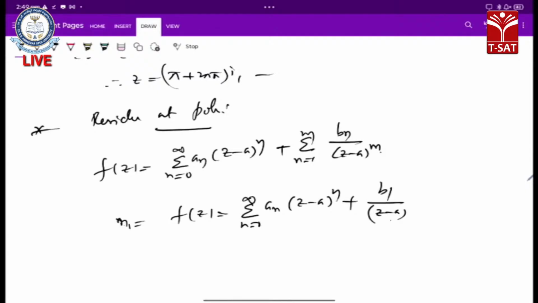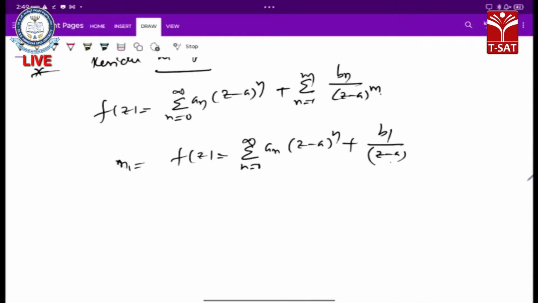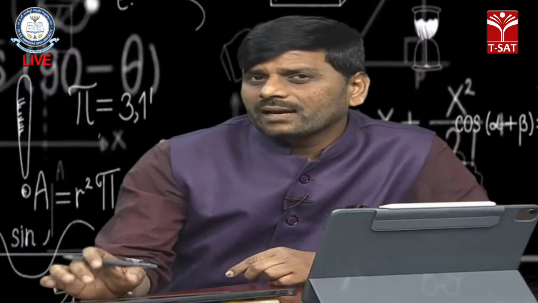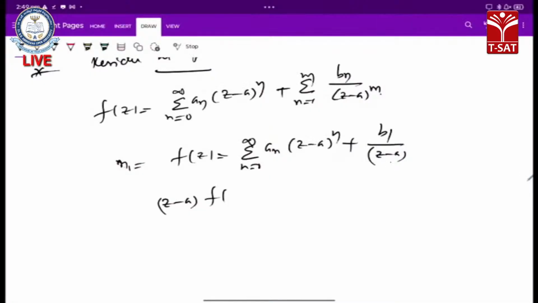Now multiply by (z minus a) on both sides and apply the limit z tending to a, then we get the residue at z equals a for a function having a simple pole. So multiplying by z minus a on both sides and applying the limit z tending to a, we get summation n equals 0 to infinity an into (z minus a) whole power n plus 1, plus b1.